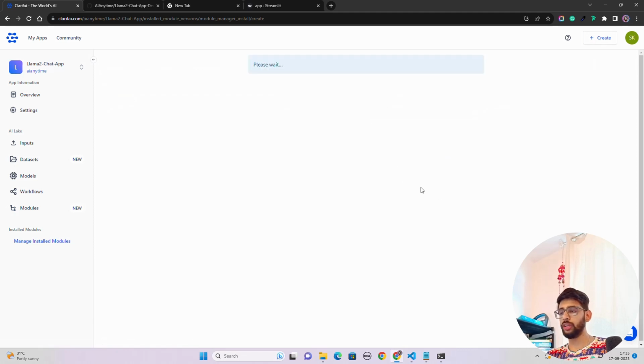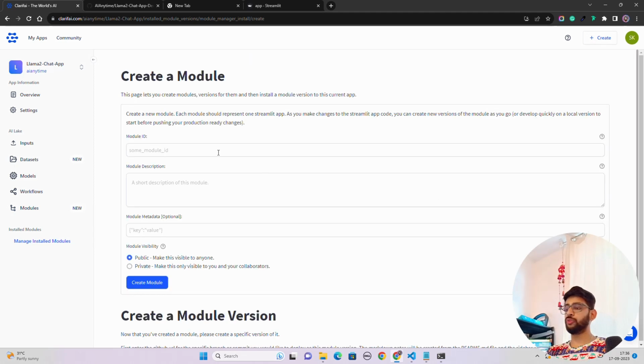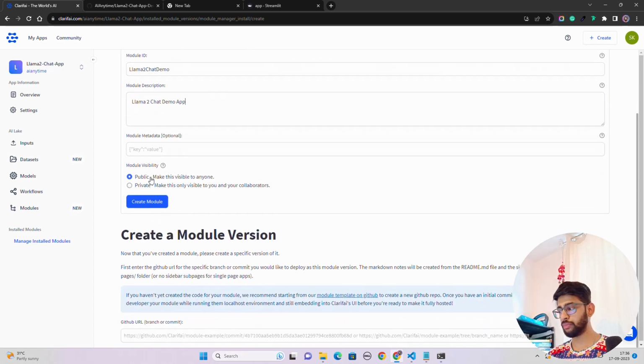And in this new module, if you see here, it says some module ID. And here we are going to create the module that will help us connect with our GitHub repository, guys. So let's do that. So here I'm going to write llama 2 chat demo. And here I'm going to write llama 2 chat demo app. And this is okay. Let's keep this. I'll currently keep this as public. I'm okay with it. So let me just do create module.